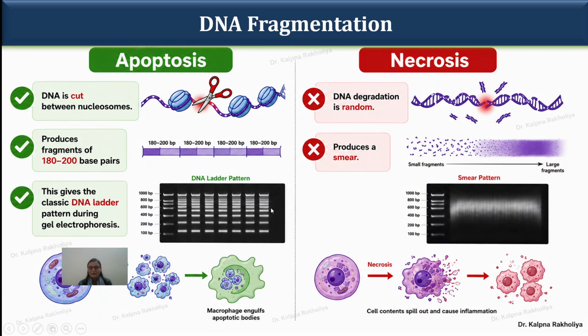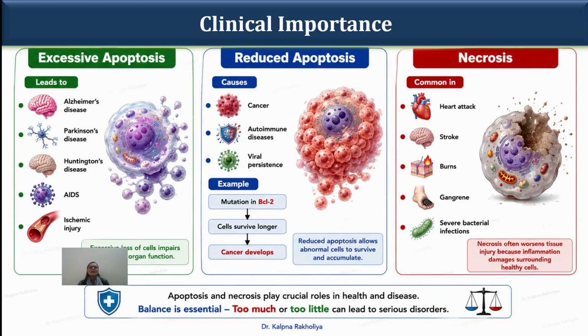So remember, this is the clinical importance: how the apoptosis process is required in homeostasis. It should be balanced, with neither excess apoptosis nor a reduced form of apoptosis.